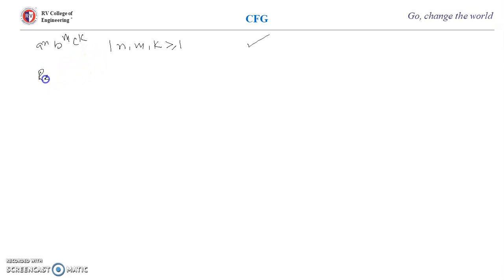So for a regular language we have finite automata, and for finite automata we have regular grammar. I have already discussed in my previous video what is acceptor and what is generator. Acceptor is nothing but the machine, which in case of regular language will be finite automata, and generator means which will generate the entire language, so that is called the grammar. So for a regular language the grammar is regular grammar and the machine is finite automata.